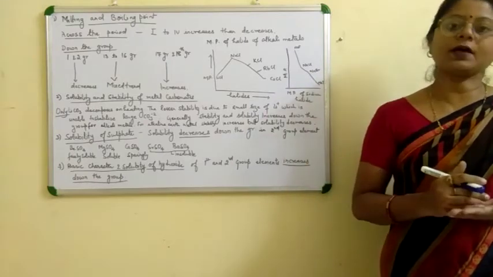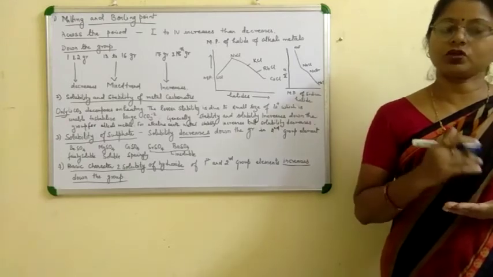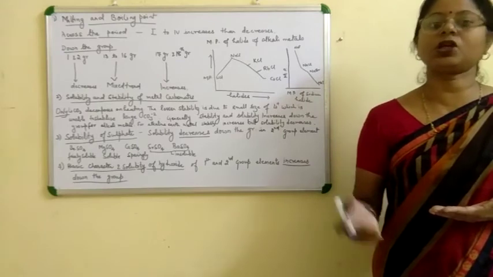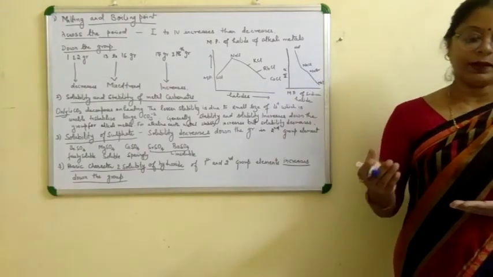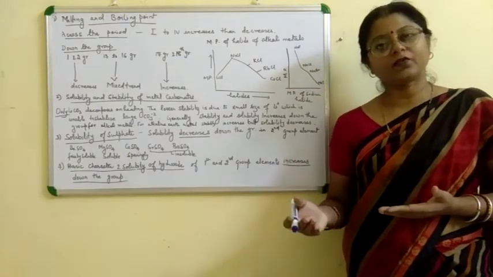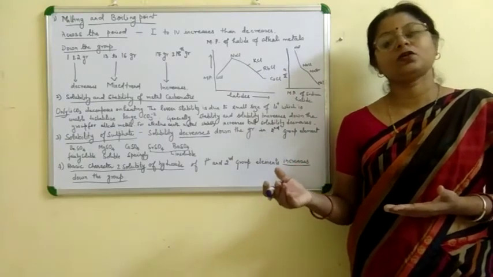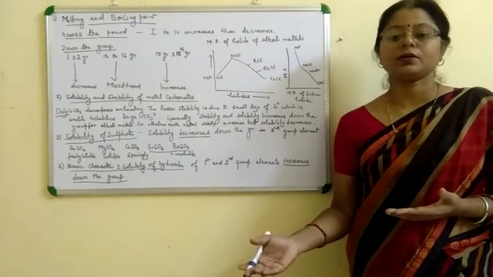Sodium oxide is strongly basic in nature, magnesium oxide is basic in nature, aluminium oxide is amphoteric in nature. Next, silicon dioxide is weakly acidic in nature. Then phosphorus pentoxide is acidic in nature.